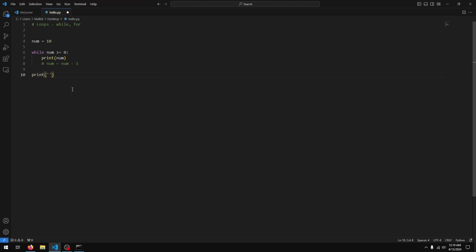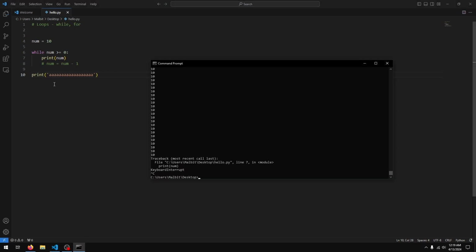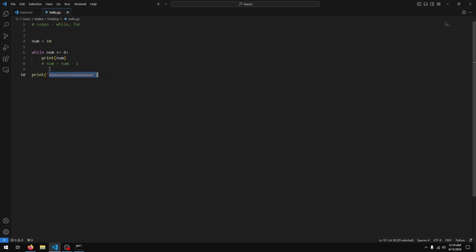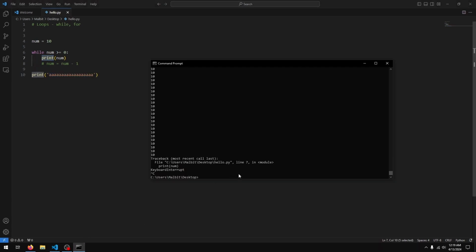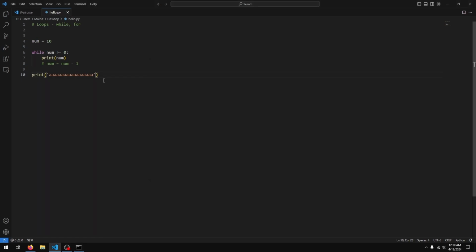So just to show that, if I had, let's say, this at the end, this part would never be executed because the program is stuck in the loop. So if I run this again, you can see we just keep getting 10s. So this is something to note. It's a gotcha. Always ensure that your while loops terminate. Otherwise your program is going to get stuck and it's likely that your OS is going to terminate the program.